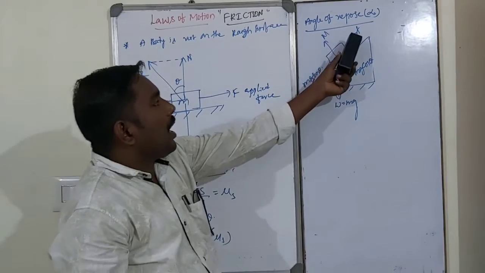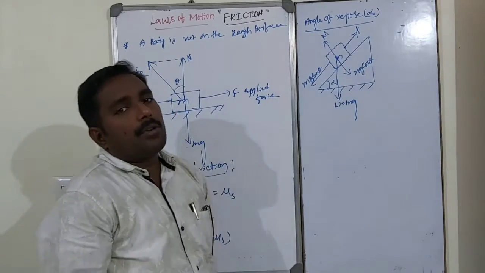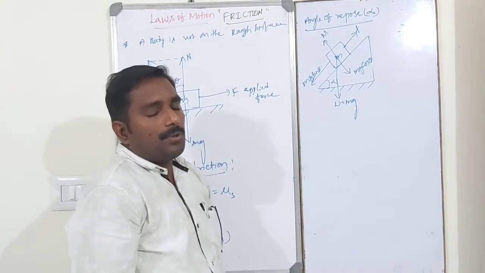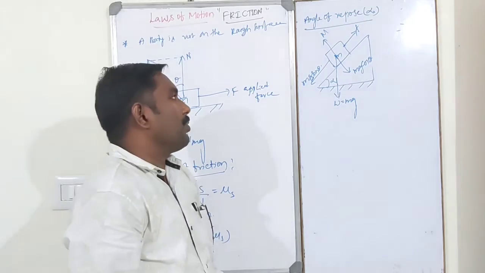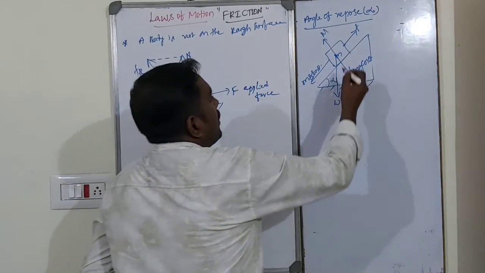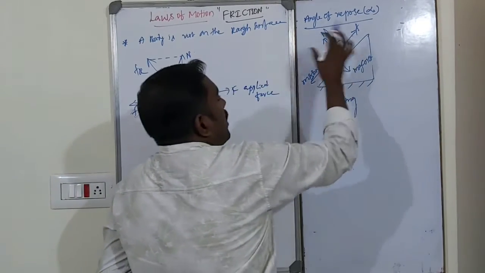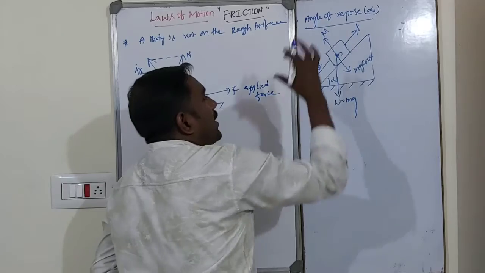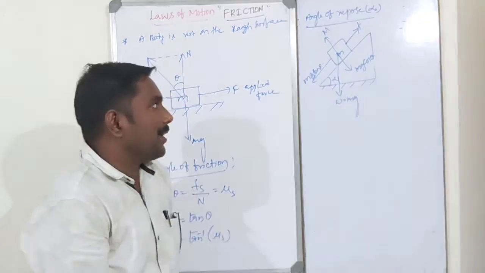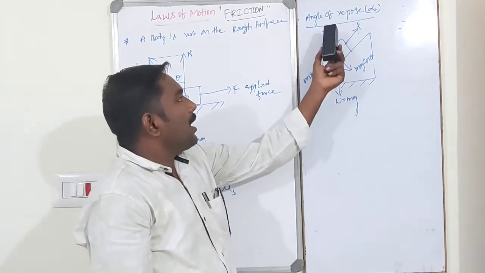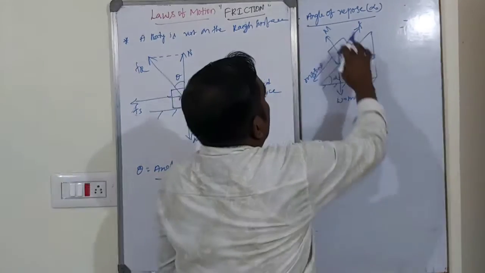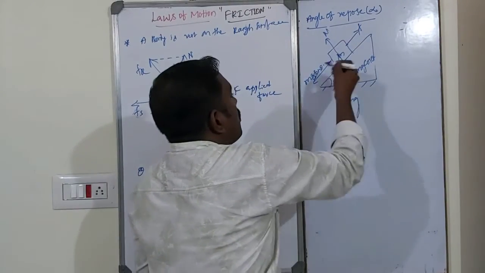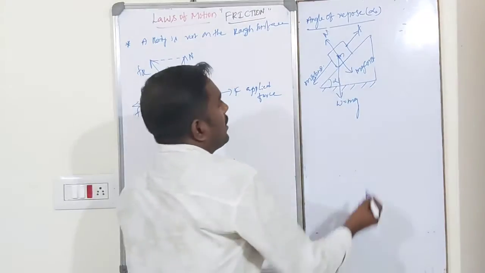Frictional force is the force which always opposes the motion of the body. So this is the friction. Suppose the body does not slide. In this case, the normal reaction is equal to mg cos theta, and the frictional force is equal to mg sin theta.